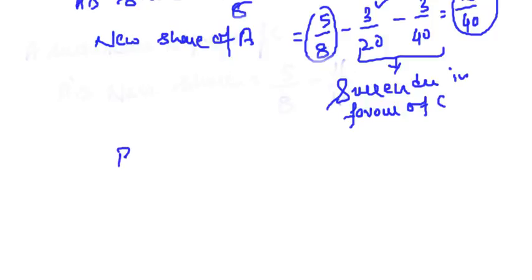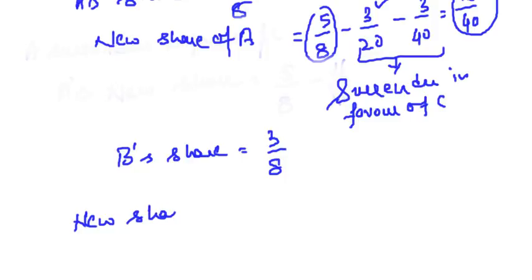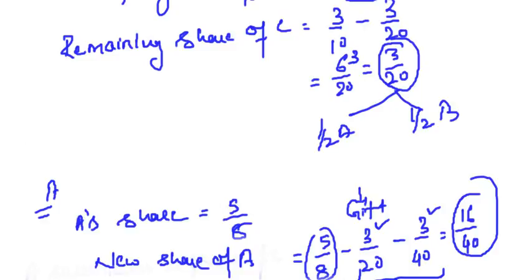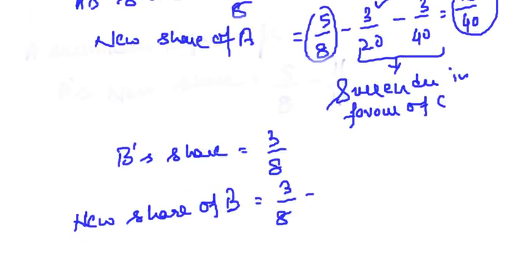So now if I talk of B, what is B's original share? Original share is 3/8. What is he surrendering in favor of C? Half of this 3/20. The remaining share of C, out of this, half is taken from A and half from B. This comes to 3/40. So the new share comes to 12/40.